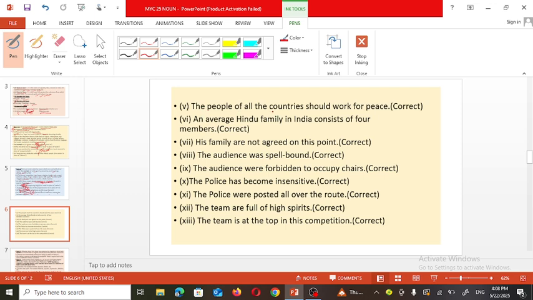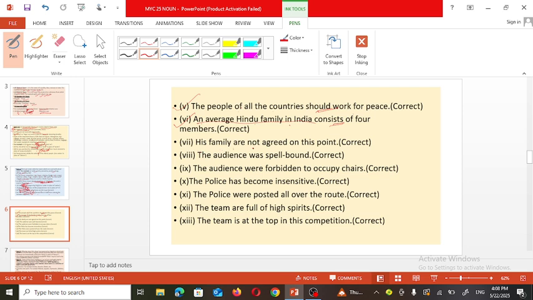"The people of all the countries should work for peace." So "people of all countries should" is used here, so that is correct. "An average Hindu family in India consists of four members." So an average Hindu family is considered as one, so here in simple present tense, "consists", the singular form of the verb, is used. Next one. So the given statement is correct.